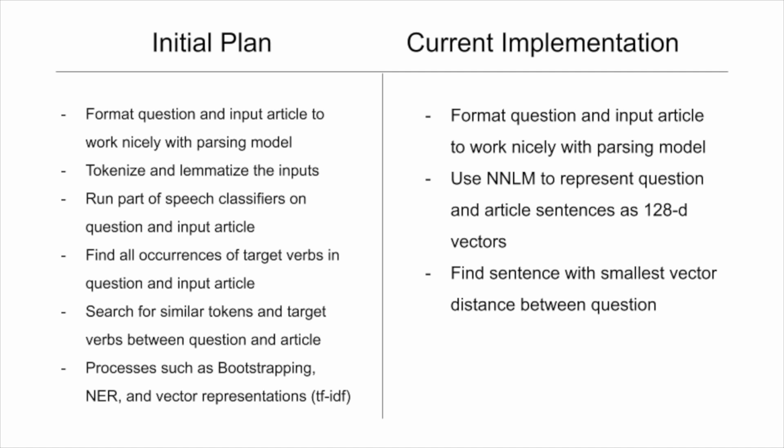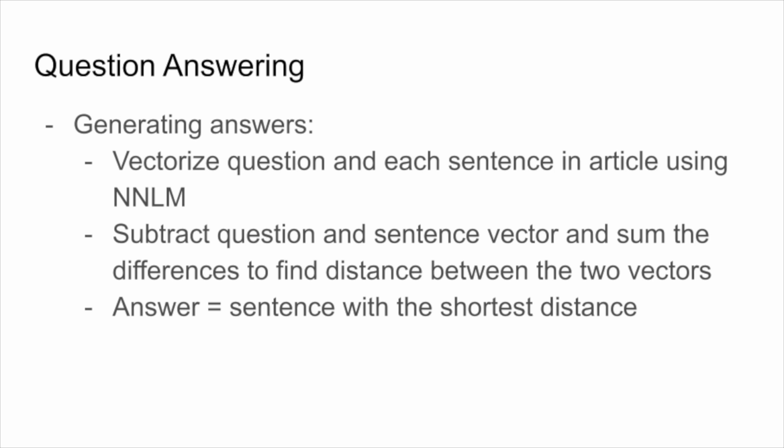primarily through vector representations. So far, we have used a feed-forward neural net language model available on TensorFlow Hub to represent our question as well as each sentence in the article as 128-dimensional vectors. We then traverse through the sentences and repeatedly find the distance between the sentence vector and question vector by subtracting the two vectors and then summing the magnitudes of the differences. We then return the sentence with the shortest distance.